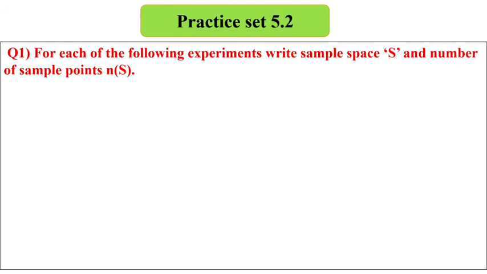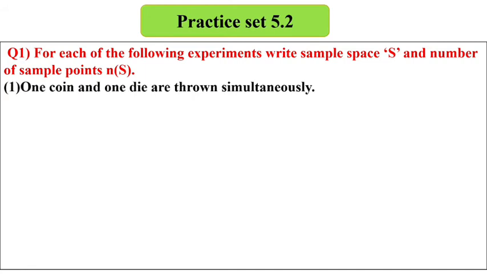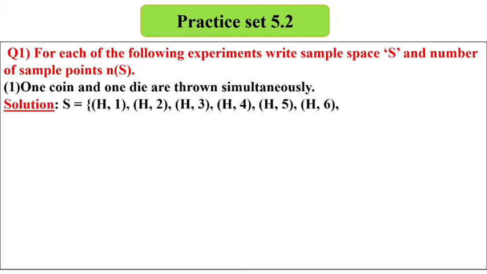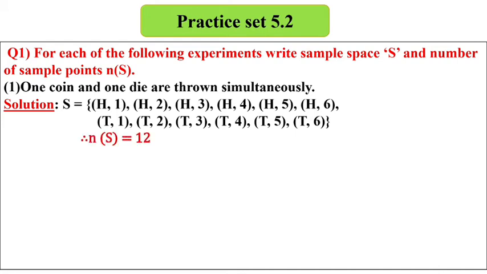Children, question number 1 is given. For each of the following experiments, write the sample space S and the number of sample points n(S) with the denoted letter. The first one is given. 1 coin and 1 die are thrown simultaneously. 1 coin, 1 die. It means the samples will be H1, H2, H3, H4, H5, H6 with the head, T1, T2, T3, T4, T5, T6. So here the number of samples will be 12.